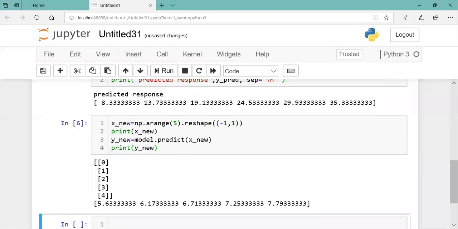Prathamesh, I didn't get your question actually. Will the R value increase? R value is totally mathematical. I can't say; it depends on the value of x and the y which is assigned in the beginning. So you have to solve the mathematics b0 plus b1 x1 plus b2 x2 and so on. Then only we can say that.